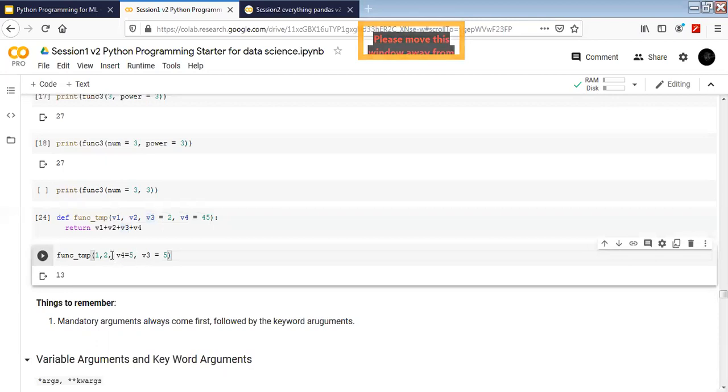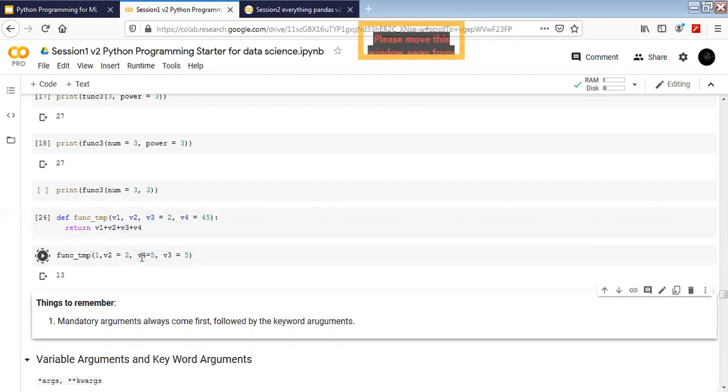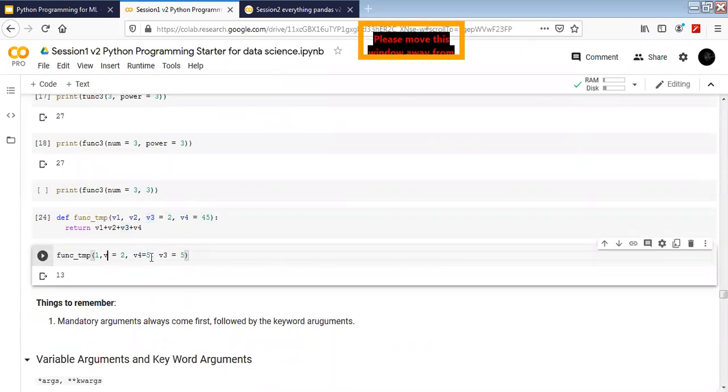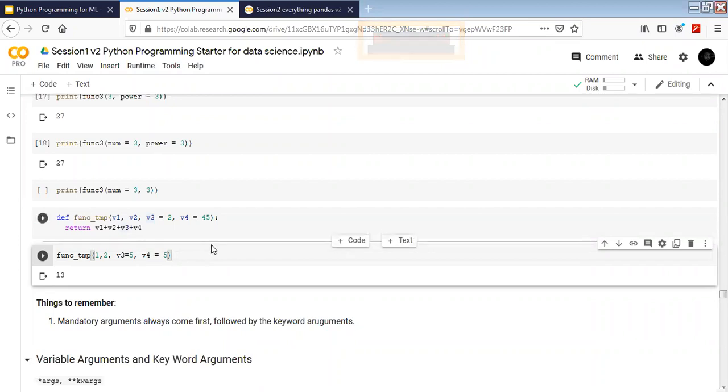But there's a trick here. Another thing that I told you is that for the mandatory arguments also, we can give the keyword there. So if I write v2 equal to 2, it's again going to execute perfectly for us. However, if I have v3 here equal to 5 and v4 equal to 5, is this going to execute or not? So far, we can be clear about it. Is it going to execute or not? No, sir. Yes, sir. Sir, it will not go.